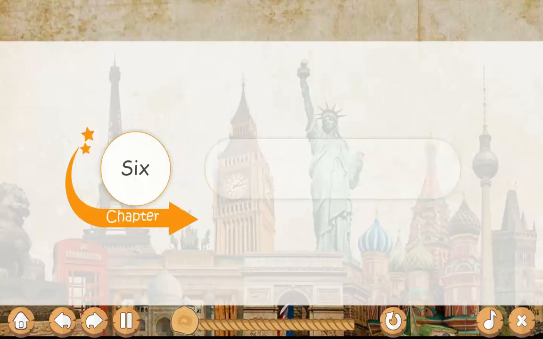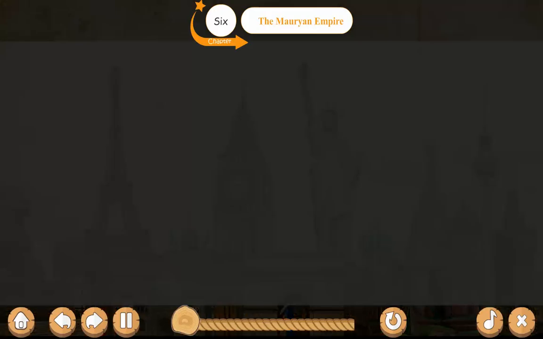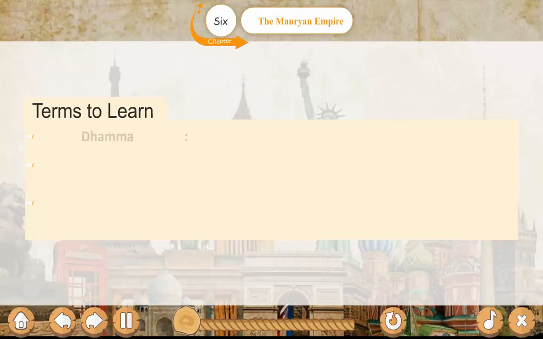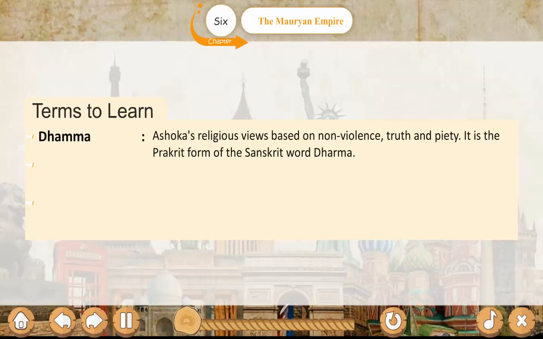Chapter 6, The Mauryan Empire. Terms to learn. Dhamma: Ashoka's religious views based on non-violence, truth and pity.